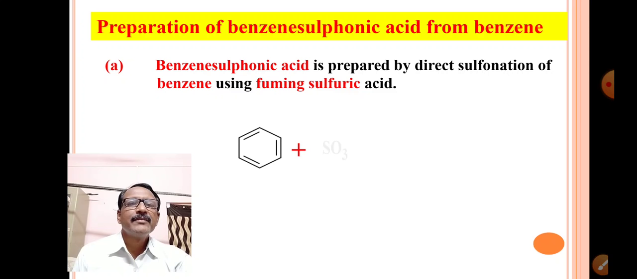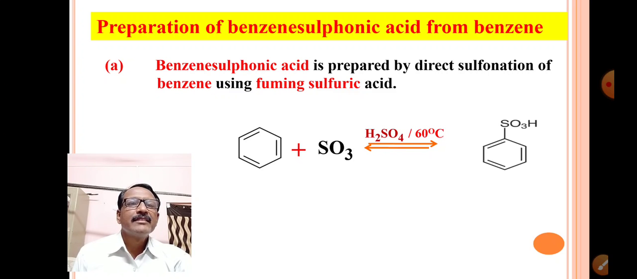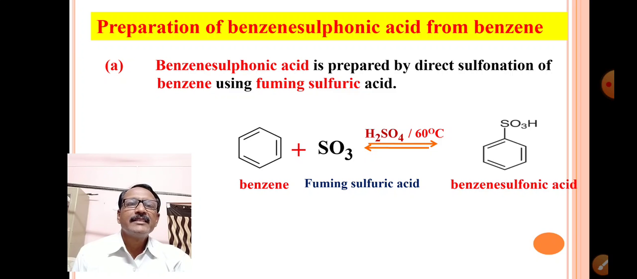This is the reaction. Benzene plus sulfur trioxide reacting with sulfuric acid at 60 degrees Celsius and giving benzene sulfonic acid. This is benzene reacting with fuming sulfuric acid and forming benzene sulfonic acid. This is the first reaction. In this reaction, benzene is reacted with fuming sulfuric acid, and the combination of sulfur trioxide and sulfuric acid is called fuming sulfuric acid.